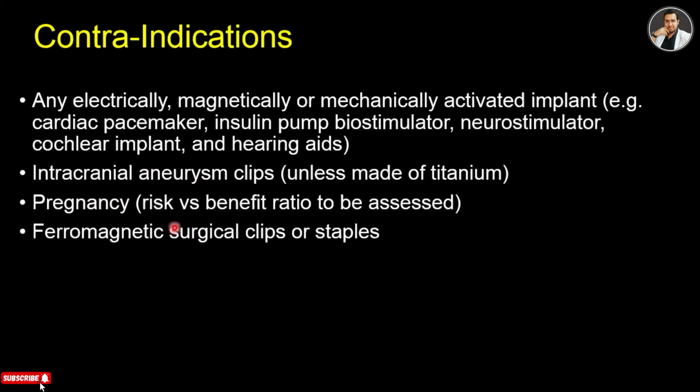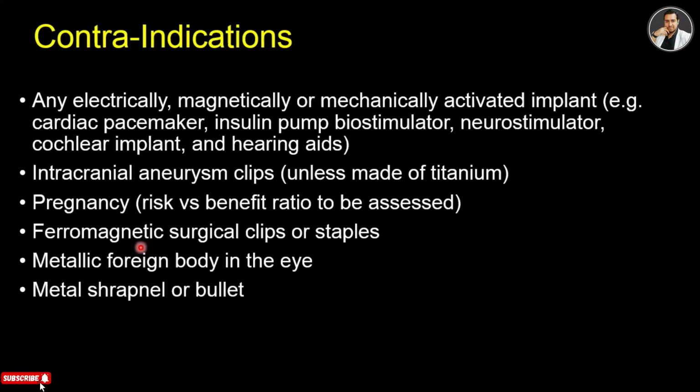And then magnetic surgical clips or staples. So sometimes after surgery, the patient has surgical clips and staples. Unless it's made of titanium or an MRI compatible metal, MRI is contraindicated. And any metallic foreign body in the eye should be checked. And then metal sharpener or bullet.